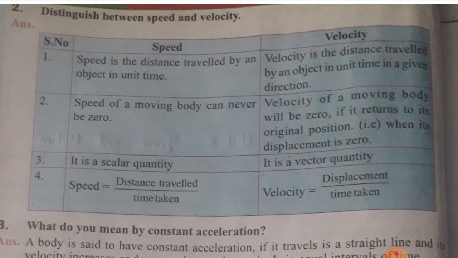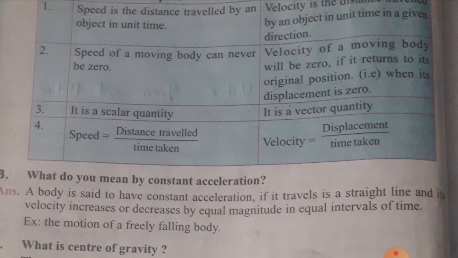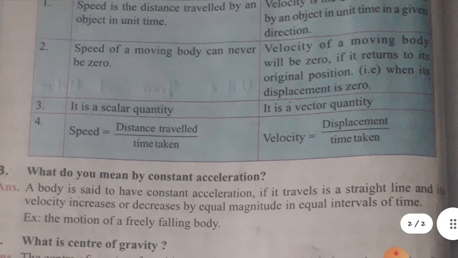Concentrate on the second one, children: distinction between speed and velocity. Already you know the definition. Speed is the distance traveled by an object in unit time. Velocity is the distance traveled by the object in unit time in a given direction. The speed of a moving body can never be zero, but the velocity of a moving body can be zero. See the third point, children: speed is a scalar quantity and velocity is a vector quantity. Write the formula, children: speed is equal to distance traveled divided by time taken, and velocity is equal to displacement by time. It's a very important question.